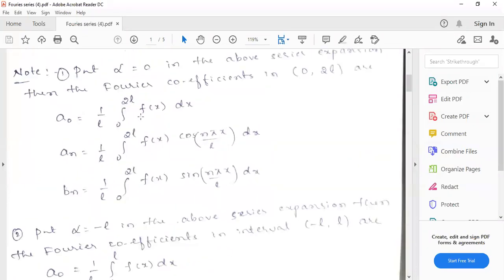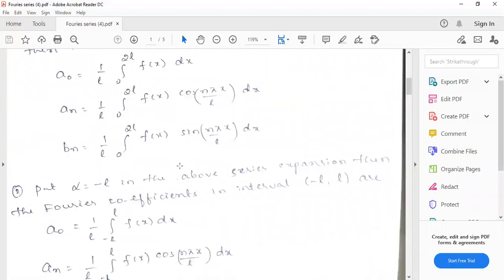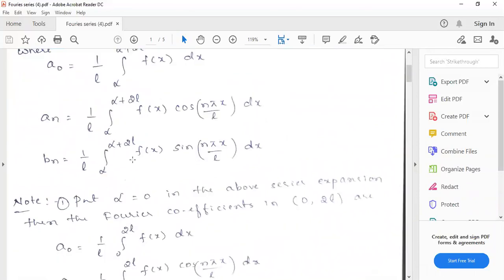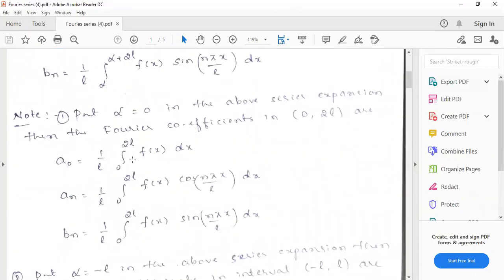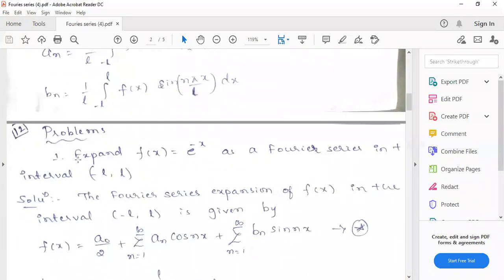So I'll move on to the problem. These are the relations I have written for both the interval 0 to 2l as well as minus l to l; I have written the Fourier coefficient formulas just for you to go through. Otherwise, if you remember the one for alpha to alpha plus 2l, then by putting alpha equals 0 and alpha equals minus l, you can get the remaining formulas for the intervals 0 to 2l and minus l to l.